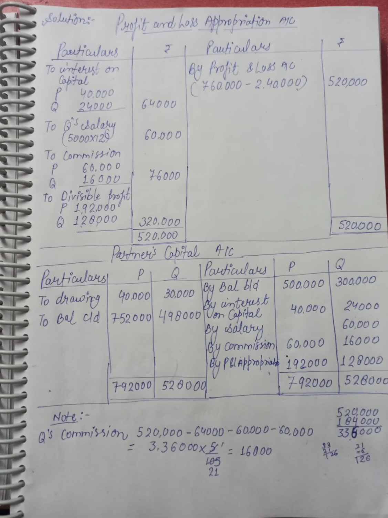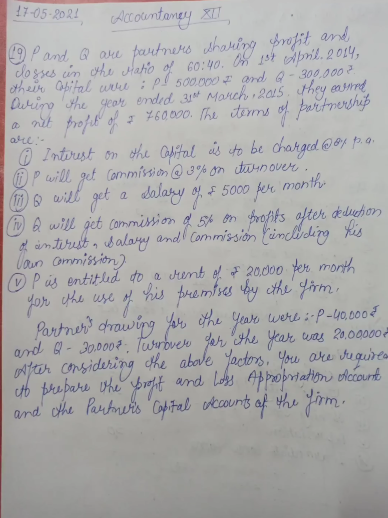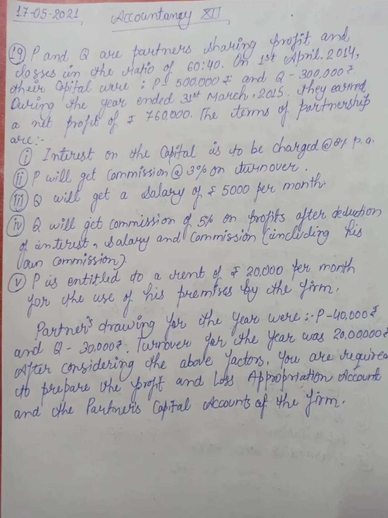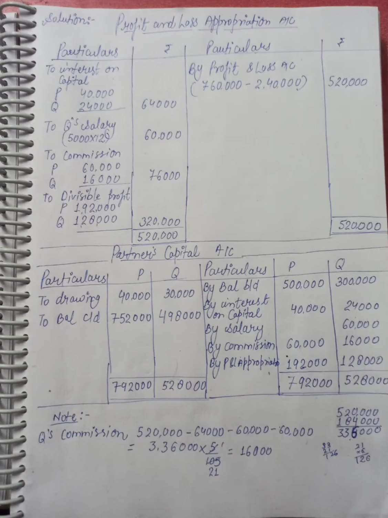So here you can see the profit and loss appropriation account. In the profit and loss appropriation account, first of all you have to write on the debit side interest on capital, for P and Q. P's capital is 5 lakh, so 8% of 5 lakh is 40,000, and Q's capital is 3 lakh, so 8% of 3 lakh is 24,000. So total interest on capital will be 64,000. And then salary.